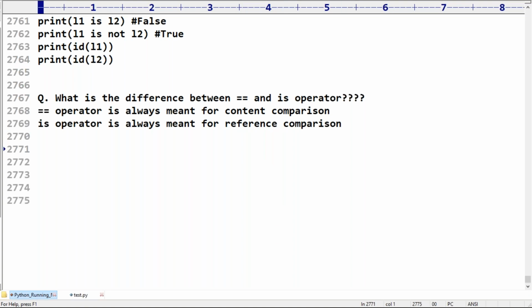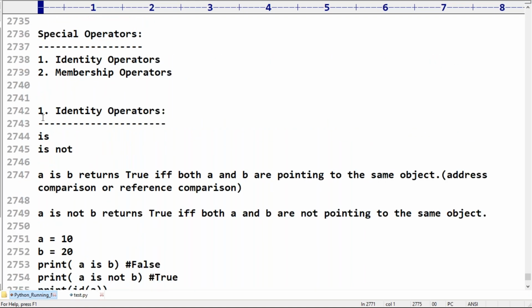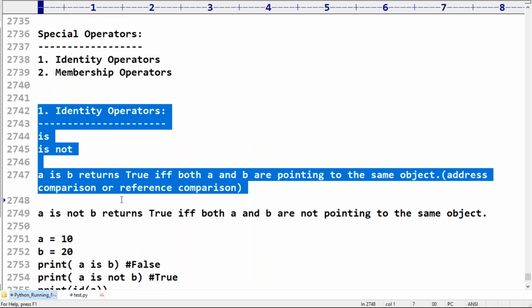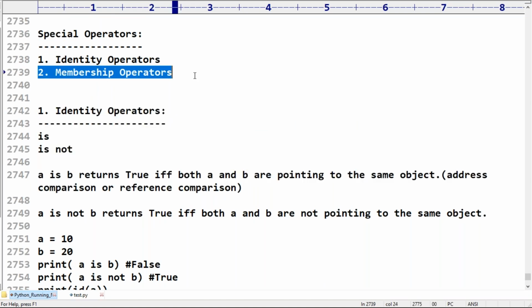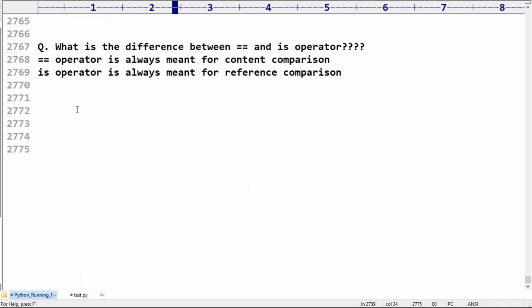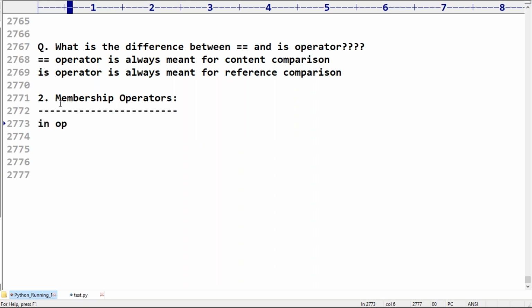This is the first set of identity special operators. Next, the second one is also there, and it's also very easy because we used it multiple times. Membership operators are there. These membership operators are very simple: the in operator and the not in operator. In and its reverse, not in.